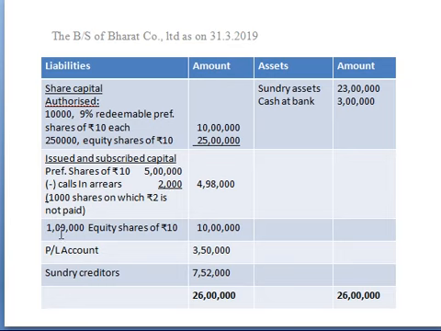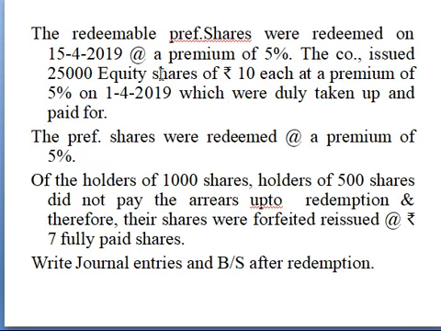Then next, 1 lakh equity shares are issued, which is 10 lakhs, and profit and loss account and current liabilities. And on the asset side, only two items are there, which are sundry assets and cash at bank. Then check your adjustment. The first point is the redeemable preference shares were redeemed on 15th April at a premium